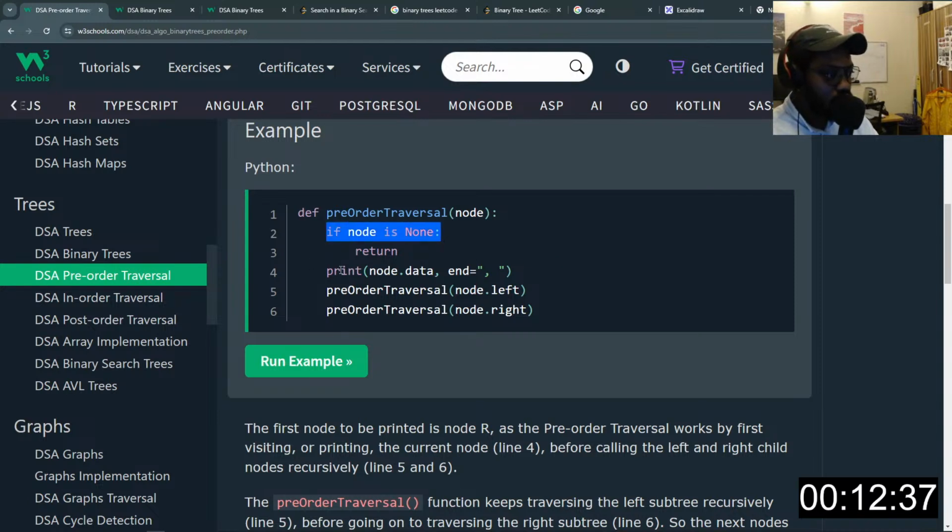If node is none, then return. Otherwise, keep calling this function. So this will call for all the left nodes, right? And this will call for all the right nodes. Now, when you are calling for all the left nodes here, and all those left nodes are done, the right node will be called, and the same thing will happen for this right node, right? So here's a deep recursive call.